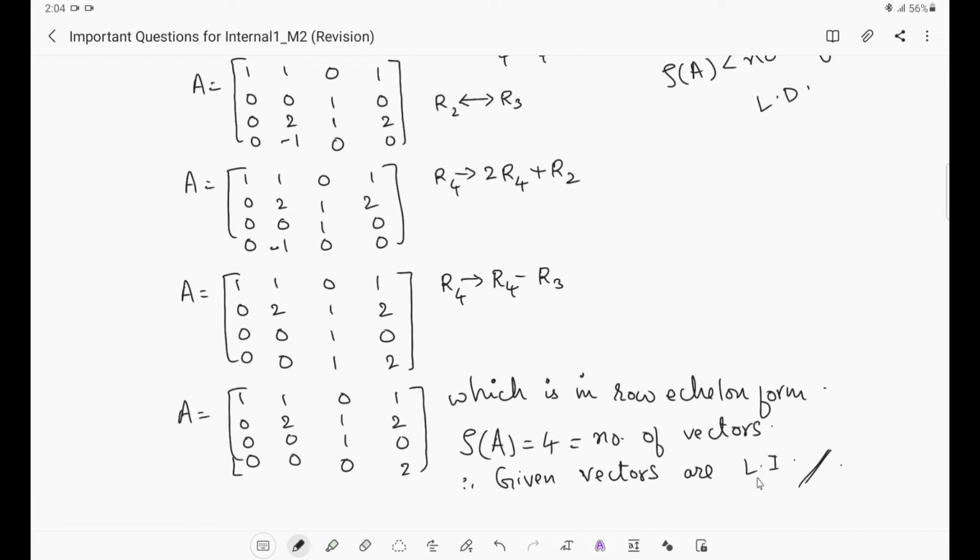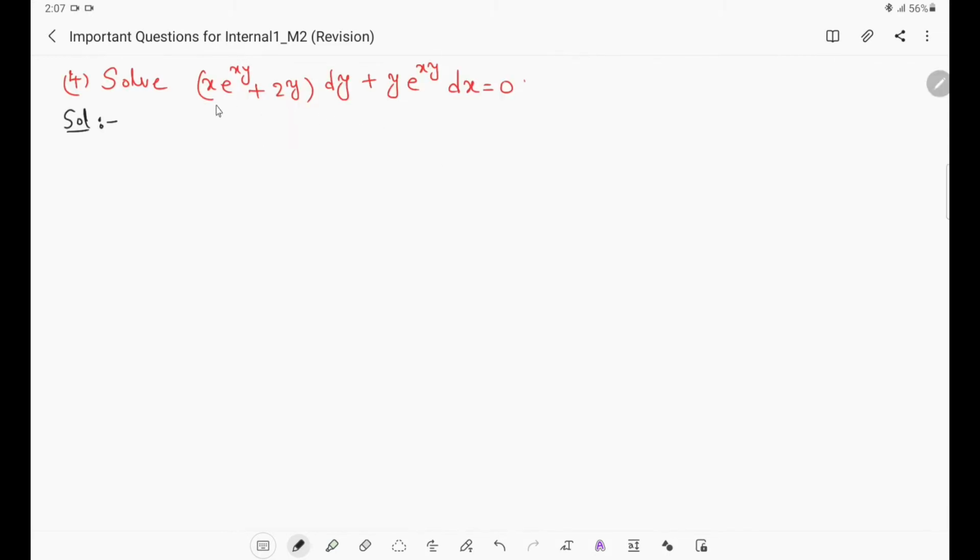So these were the 3 questions, 3 SAQs which are from unit 1. Now we are going to see SAQs, important SAQs related to unit 2. The 4th question is: solve (x e^(xy) + 2y) dy + y e^(xy) dx = 0. Now if we see this, this question is a first order differential equation. So this question belongs to unit 2, that is differential equations of first order, right?